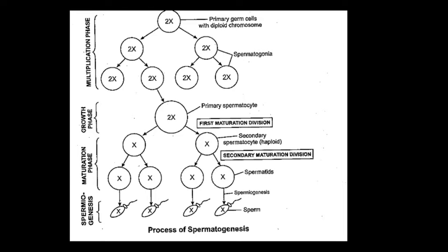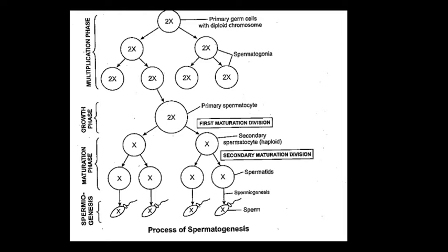Okay, now what happened with this X secondary spermatocyte? Meiosis second is happening over there. Okay, each secondary spermatocyte undergoes the second meiotic, or we also call it second maturation division, and it produces two spermatids. Okay, as you see, 2x divided into x and x, and then x divides and forms two single cells.